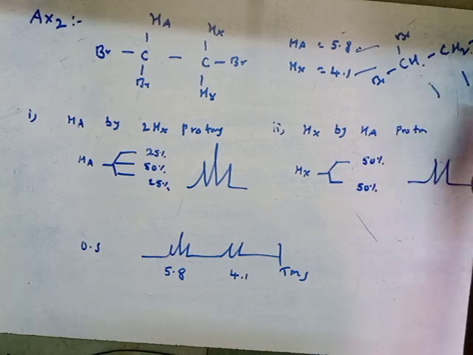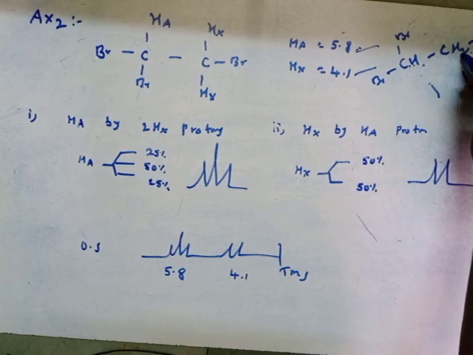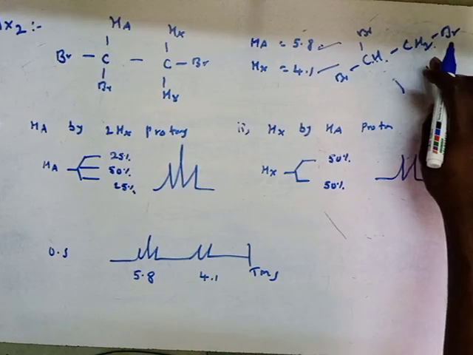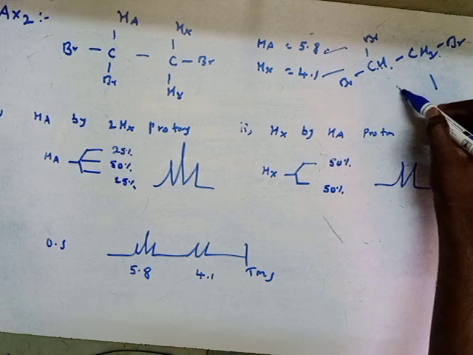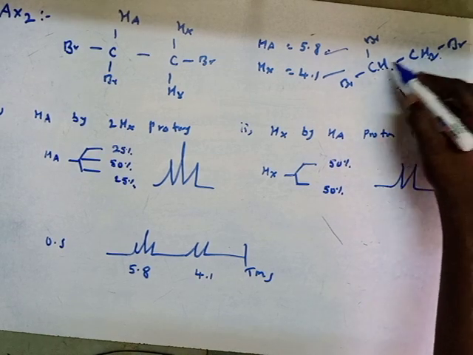Based on the n+1 rule, it will split according to the number of neighboring protons. Here 2 neighboring protons are there, that's why this signal is split into a triplet, right? And this signal is split into a doublet.